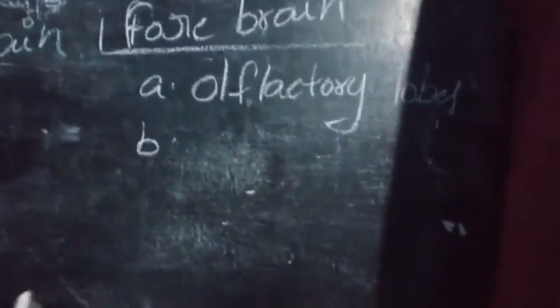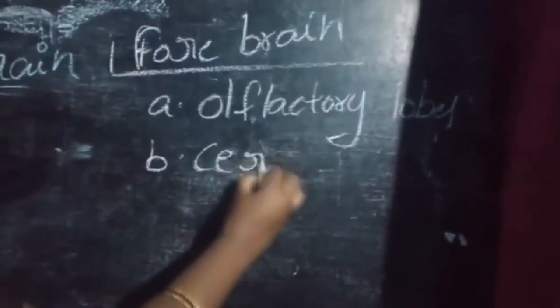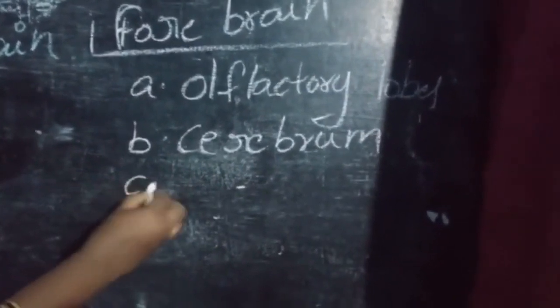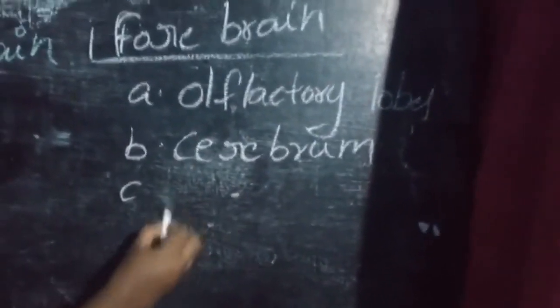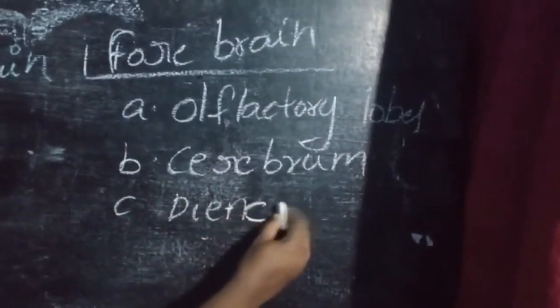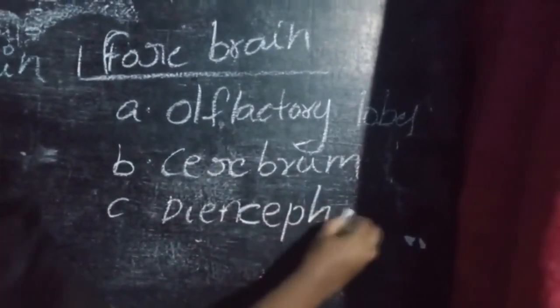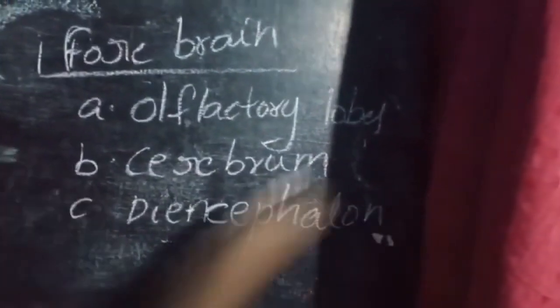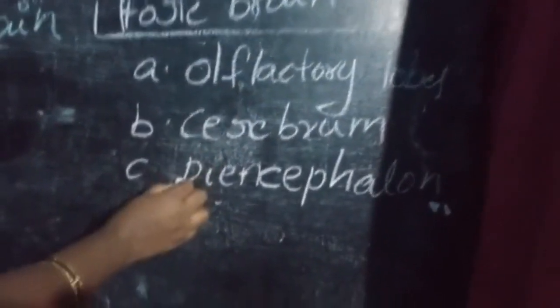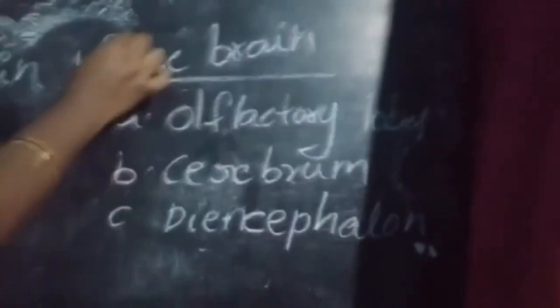Second one is cerebrum, and third one is diencephalon. These are the three main parts of the forebrain.